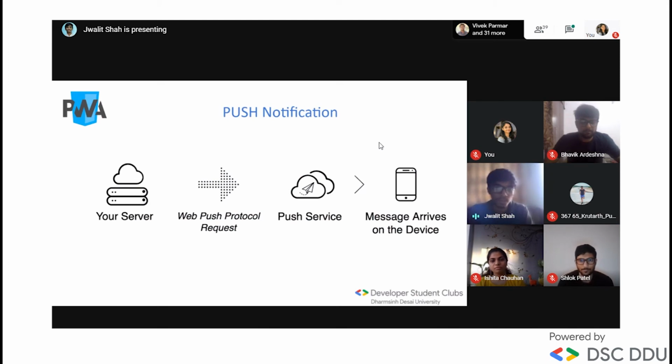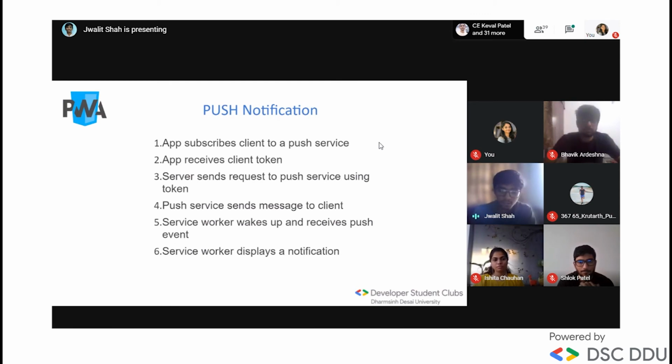This is the workflow in PWA especially. Just like there are protocols like GET, PUT, POST, there is a push protocol. When your server pushes, it goes to the service worker. It tells the service worker to do the task, and then the message arrives at the device. So this is a brief description of how push notification works.